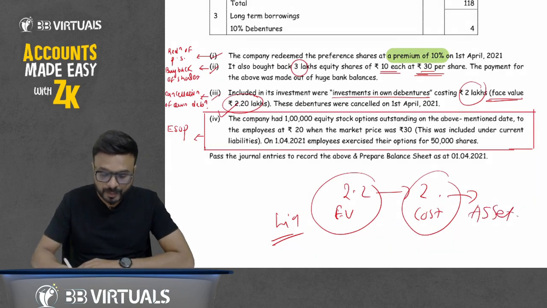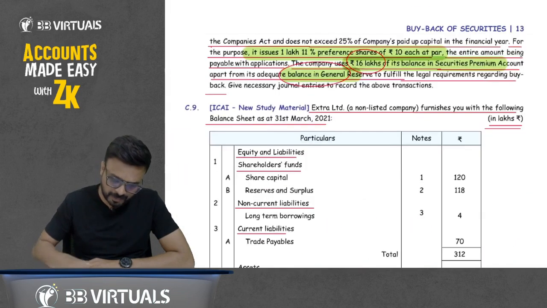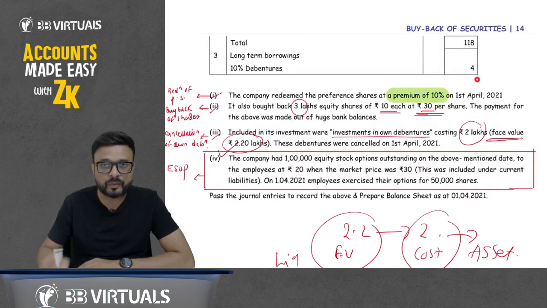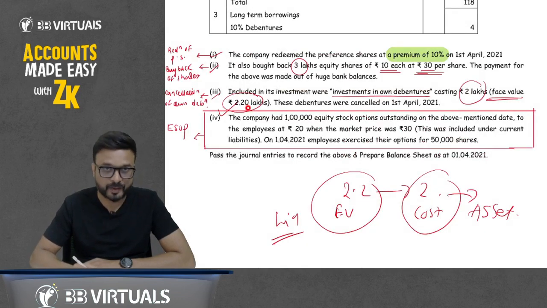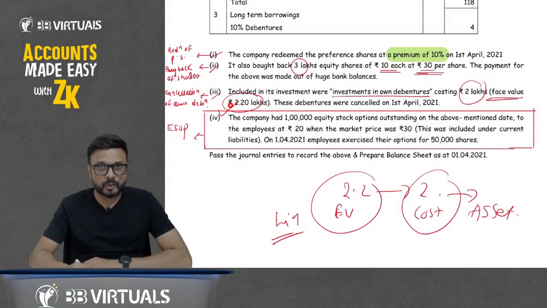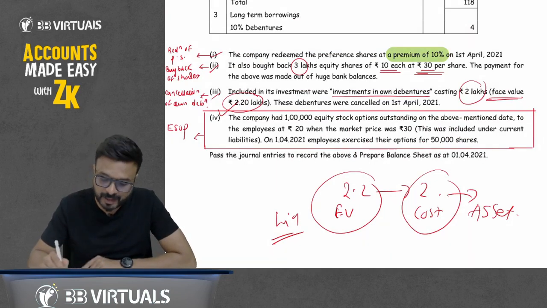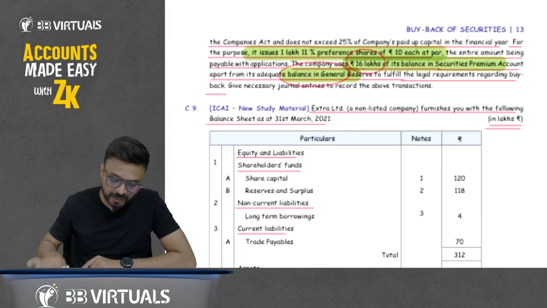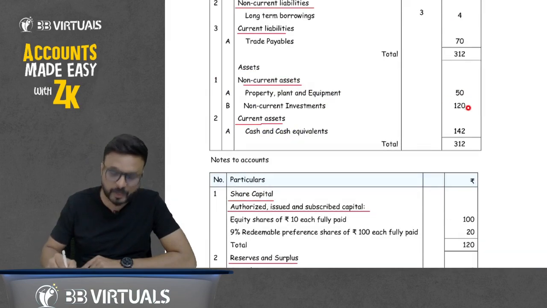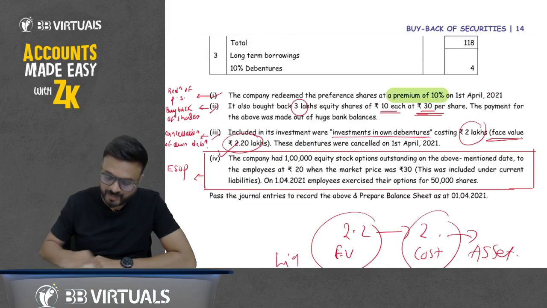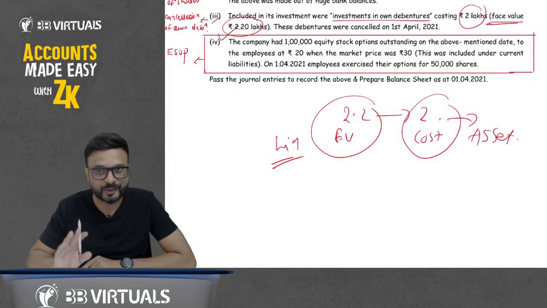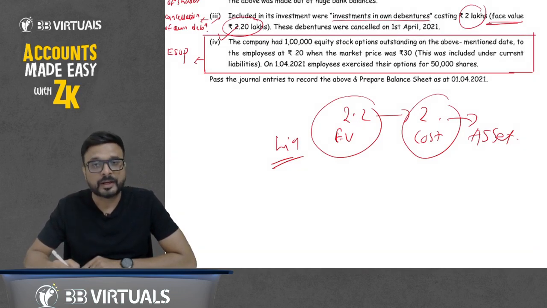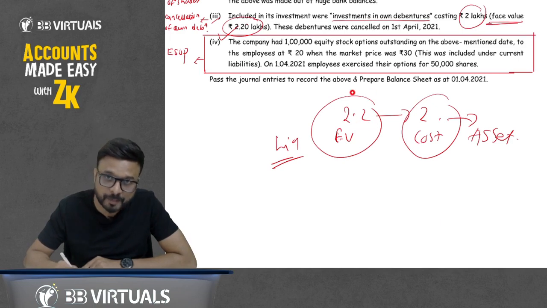The debenture is of 4 in total. Out of 4, we are discussing 2.2 that we purchased from the market at 2 lakh. Investment given in the balance sheet is rupees 120. Out of 120, we are discussing here only 2. So the debenture is recorded at face value 2.2, and we purchased it from the market at 2 lakhs.